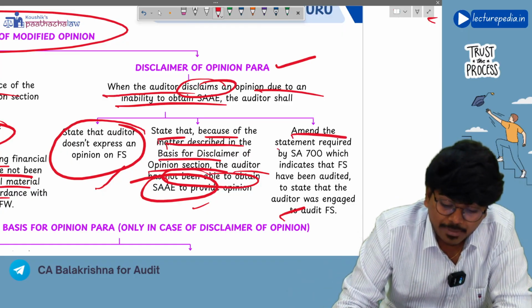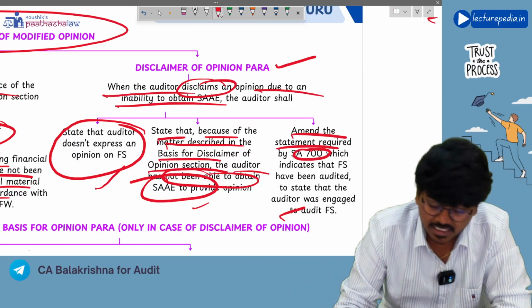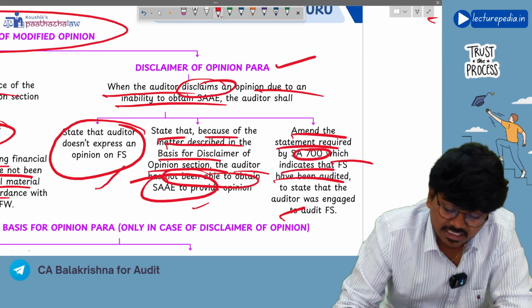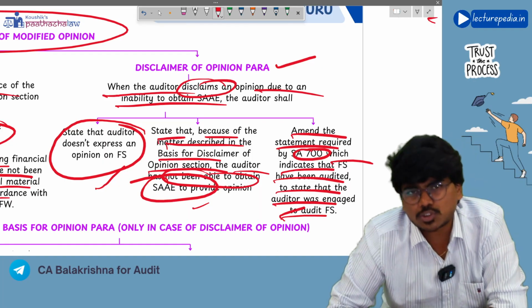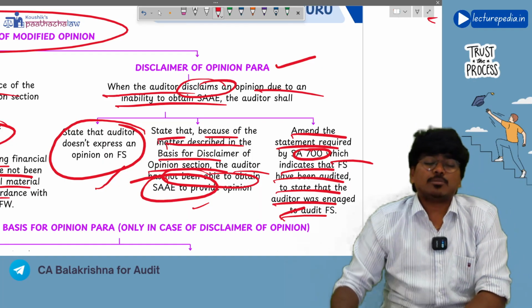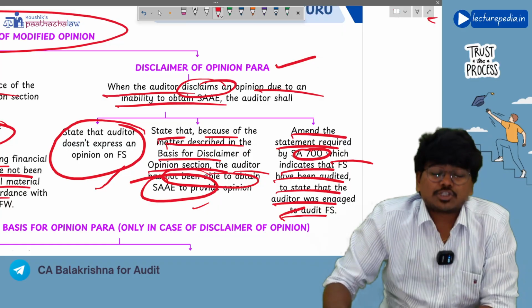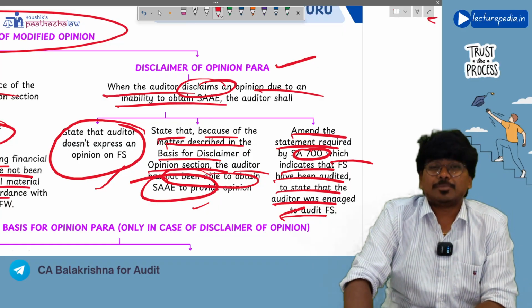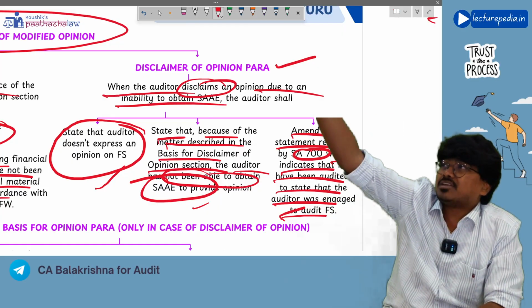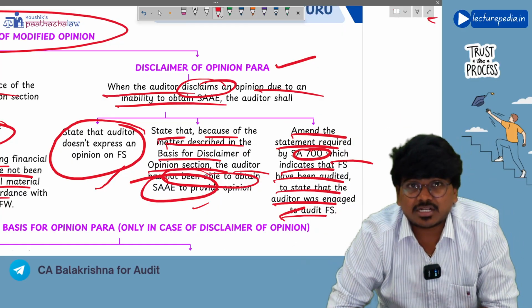Next, you will amend the statement required by SA-700, which indicates that financial statements have been audited, to state that auditor was engaged to audit the financial statements. If you remember, one of the points that should be there in the opinion paragraph, if you give unmodified opinion, is we have audited the financial statements. Like this, you should mention in SA-700.